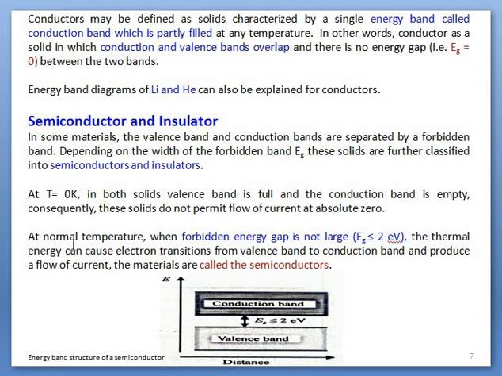But talking about normal temperature, when the energy gap between the valence band and the conduction band is less than or equal to 2 electron volt, then by providing external energy, electrons can cross the forbidden energy gap and jump to the conduction band. In other words, if a sufficient amount of energy is provided to overcome this forbidden energy gap, then electrons can easily transfer from the valence band to the conduction band.